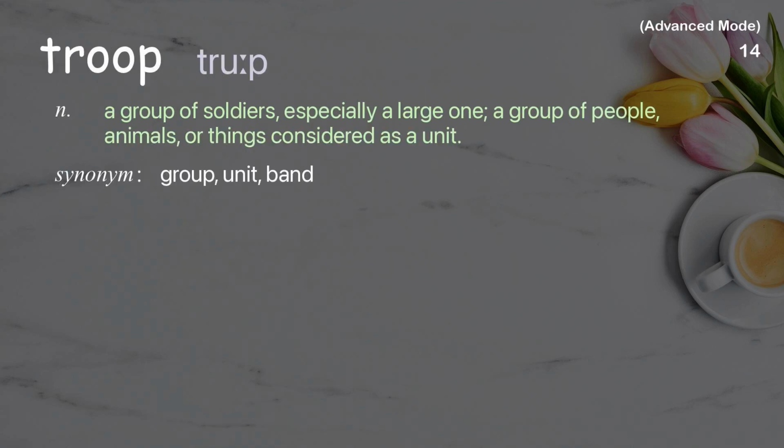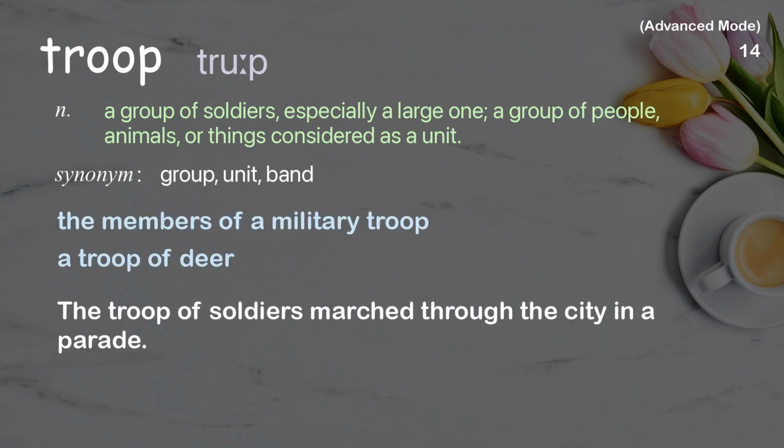Troop: A group of soldiers, especially a large one, a group of people, animals, or things considered as a unit. Examples: The members of a military troop. A troop of deer. The troop of soldiers marched through the city in a parade.